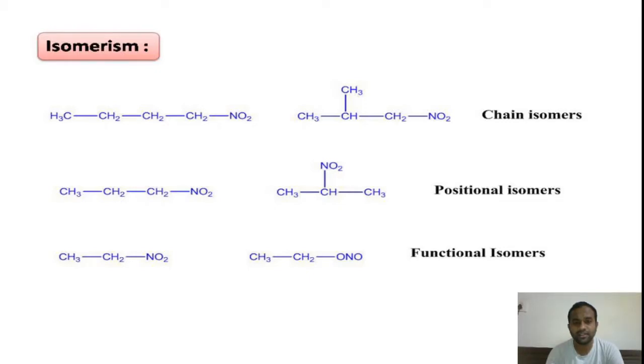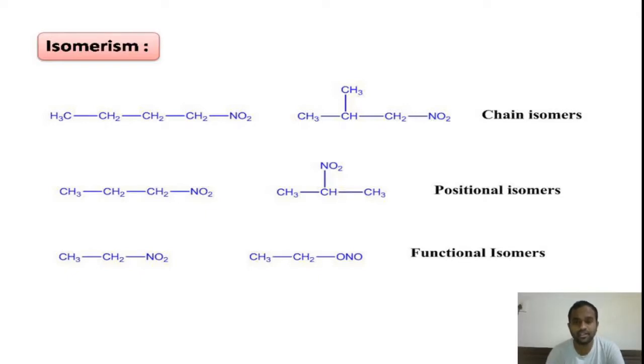In structural isomers, the isomers have same chemical formula but they differ in the structure due to the difference in the bond connections. That means bond sequence. Those are called as structural isomers, and these structural isomers differ in their physical and chemical properties.